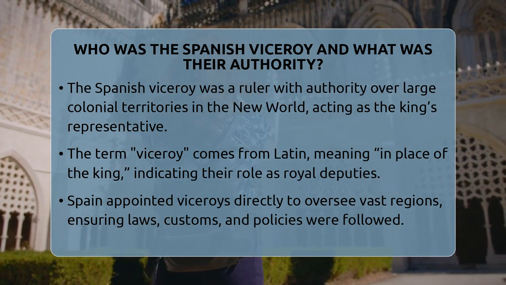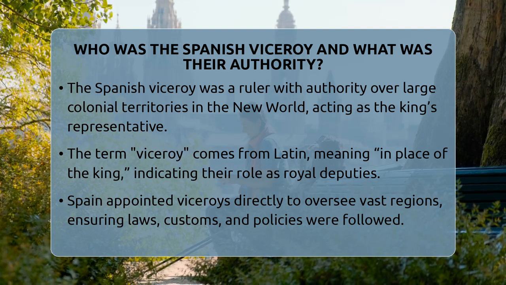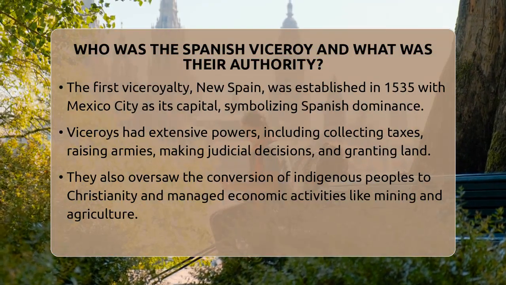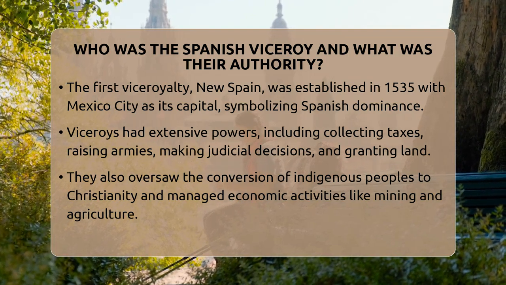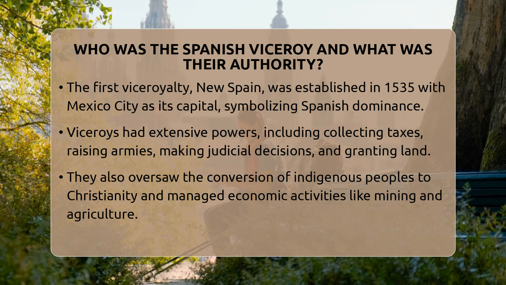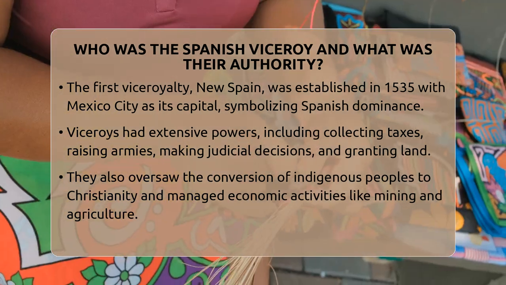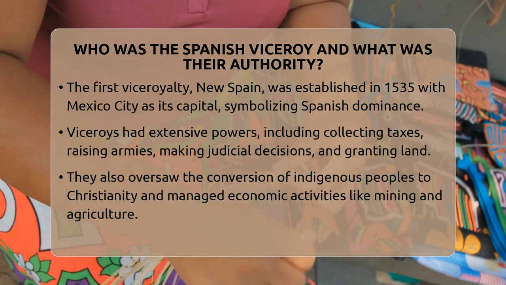When Hernán Cortés defeated the Aztecs and took over Tenochtitlan in 1521, Spain realized they needed a better way to manage their new empire. So, in 1535, they created the first viceroyalty called New Spain. The capital was built in Mexico City, right on the ruins of the Aztec capital, symbolizing Spain's new rule.